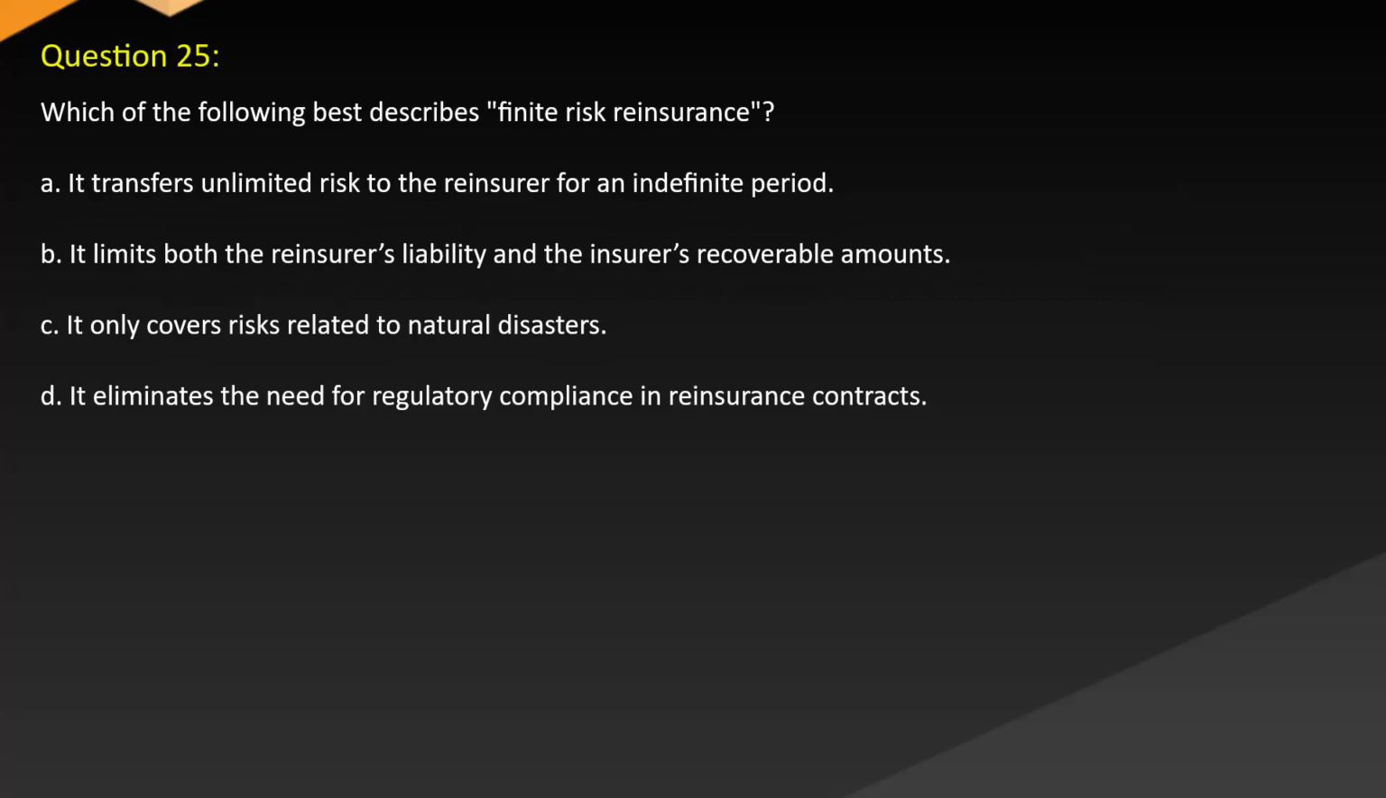Question 25. Which of the following best describes finite risk reinsurance? A. It transfers unlimited risk to the reinsurer for an indefinite period. B. It limits both the reinsurer's liability and the insurer's recoverable amounts. C. It only covers risks related to natural disasters. D. It eliminates the need for regulatory compliance in reinsurance contracts.